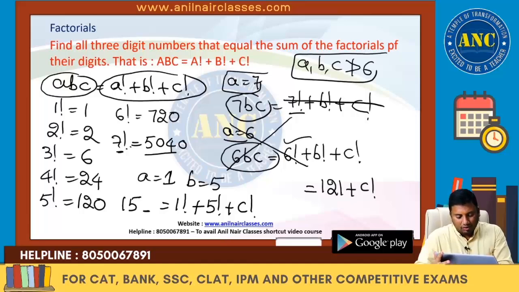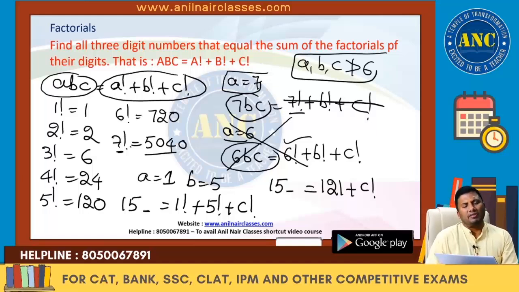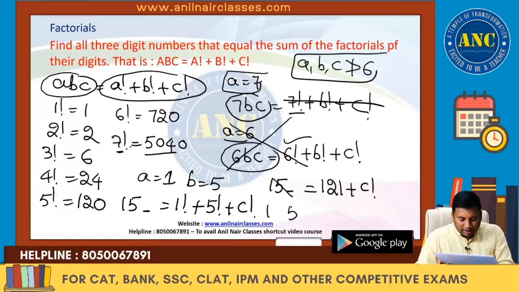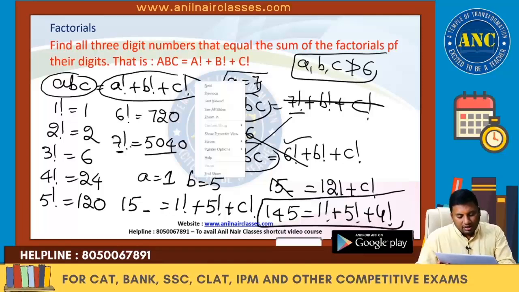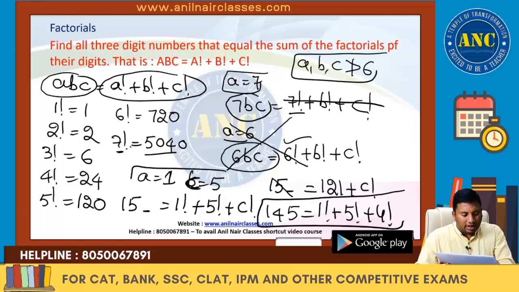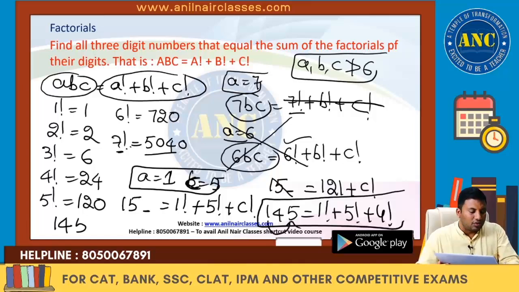121 plus C factorial equivalent to 150 something. So let us see. 3 factorial is 6. 121 plus 6 is 127. 4 factorial is 24. 145. So I think 145. So if I alter the digits, this is nothing but 1 factorial plus 5 factorial plus 4 factorial. You can change the digits. So instead of B value 5, this is nothing but C value 5. A1C5. So the value that we got is 155.